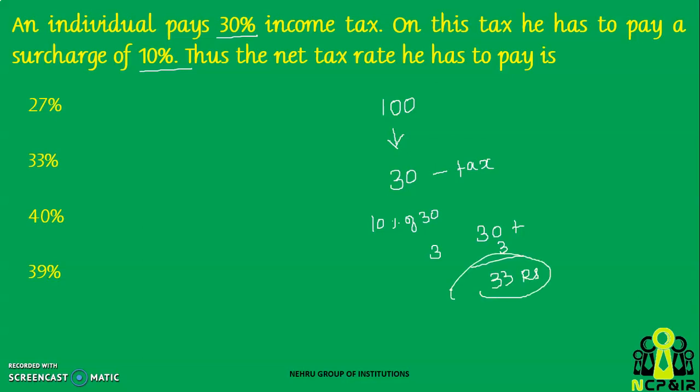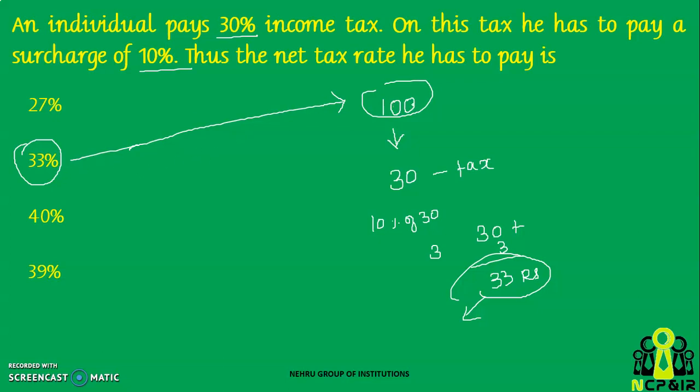That is, for his income of 100 rupees, he is going to pay 30 rupees as a tax. So the percentage will be 33%. Okay. See, if you take this value as 100, straight away you can use this. You can take any number, still you will get the same answer as 33%.